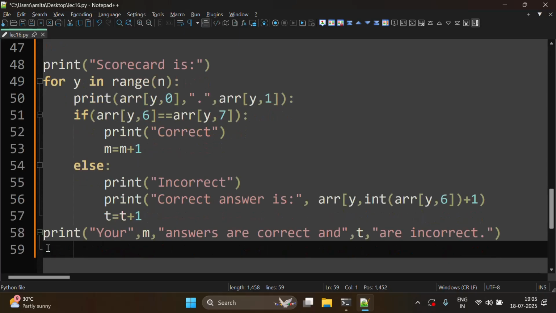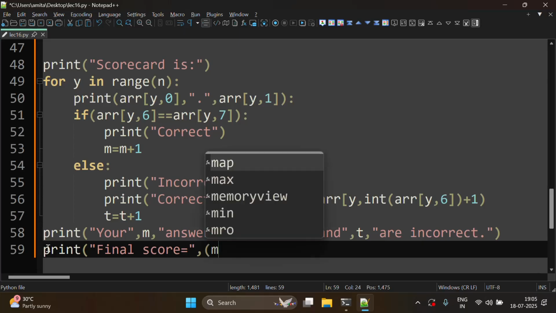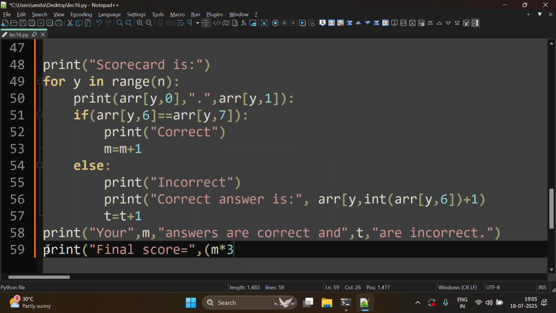And then we will print the final score. So if we give plus 3 to the correct one and minus 1 to the incorrect one, then we can write this as m into 3 minus t.